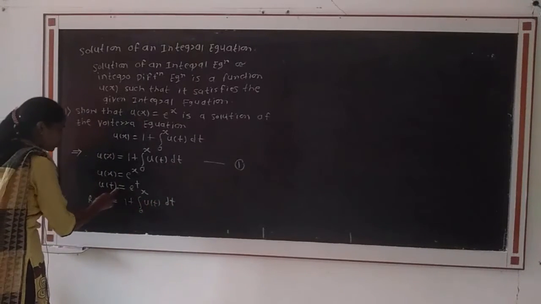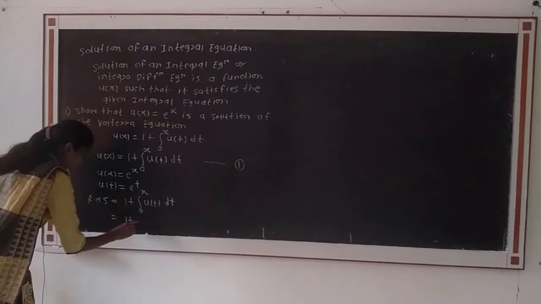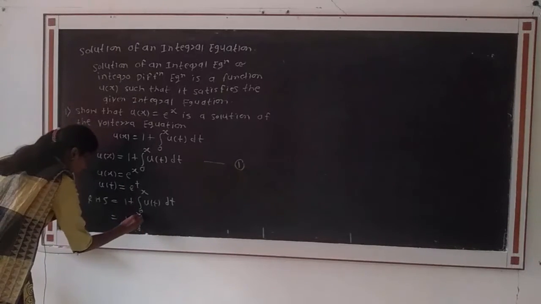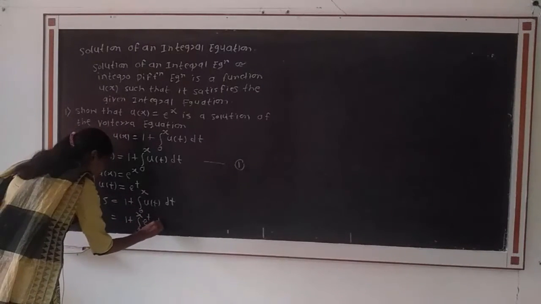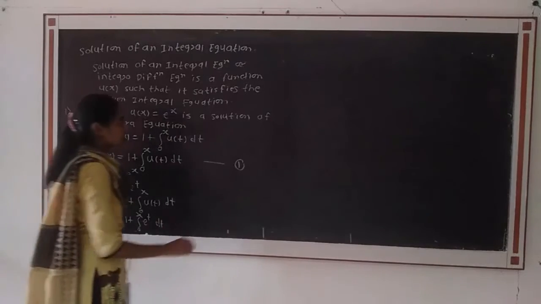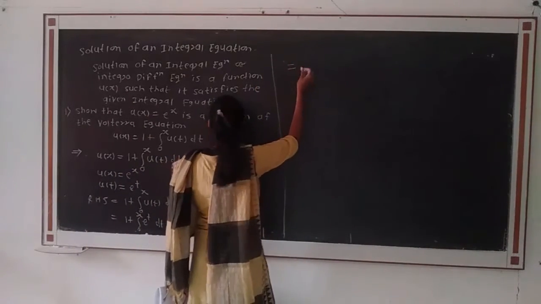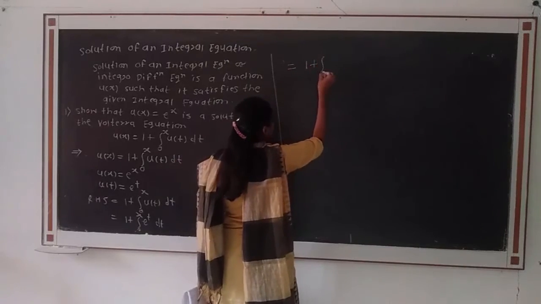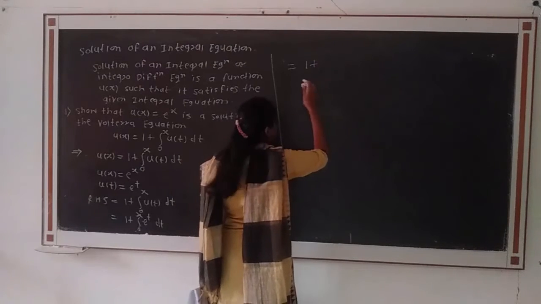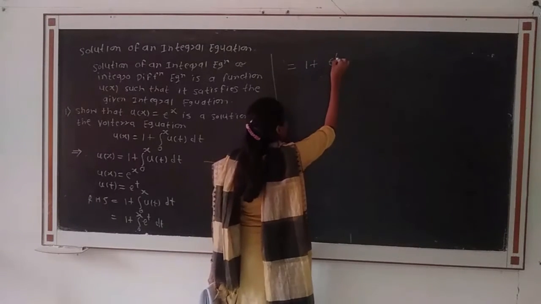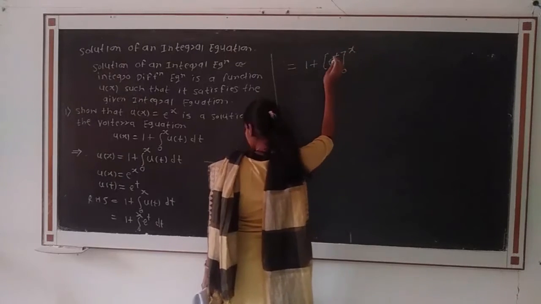Then we put the value of u of t as e raised to t in this RHS, that is 1 plus integration from 0 to x of e raised to t dt, and take the simple integration. The integration of e raised to t will be e raised to t from 0 to x.